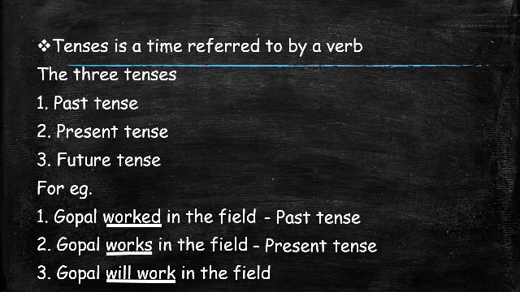That means it is going to happen sometime in the future. So will work is the future tense. The first example is in the past tense, the second example is in the present tense, and the third example is in the future tense. So you have the examples over here of past, present and future tense.